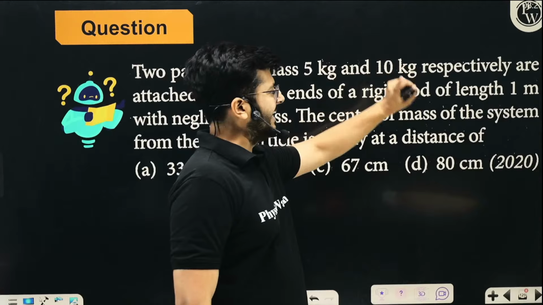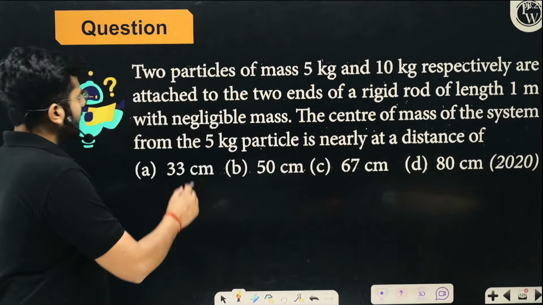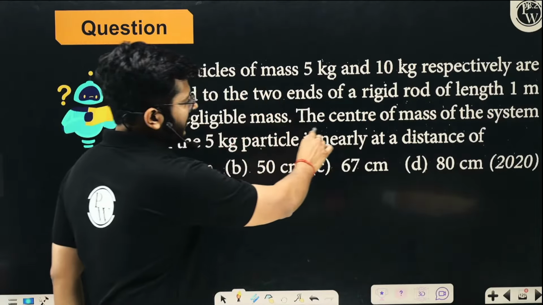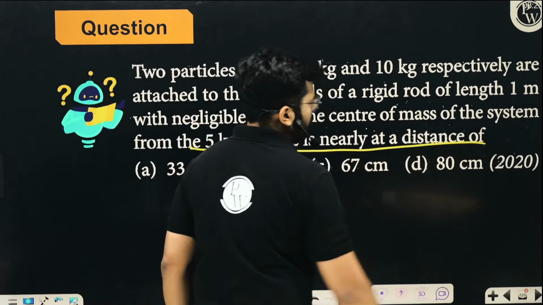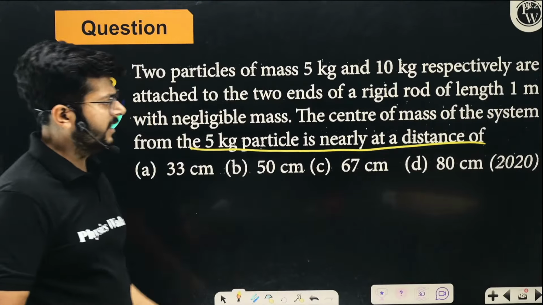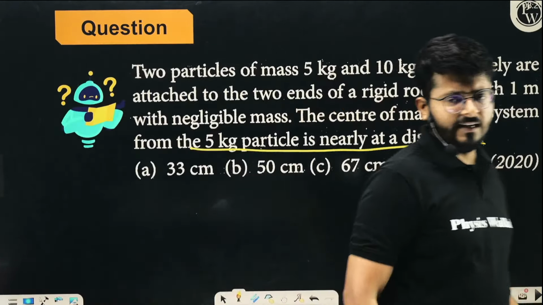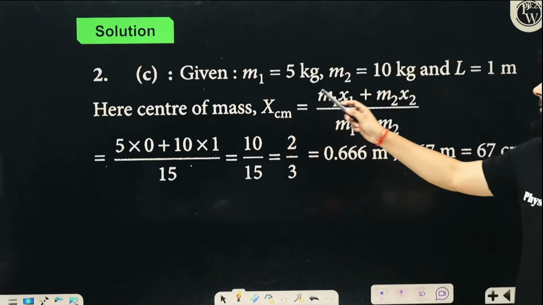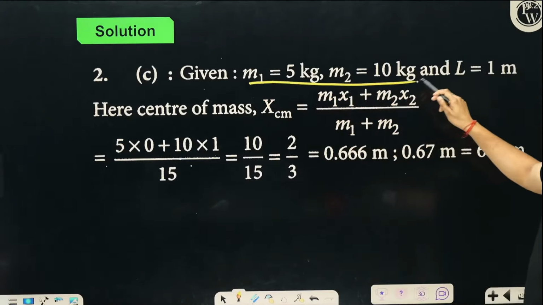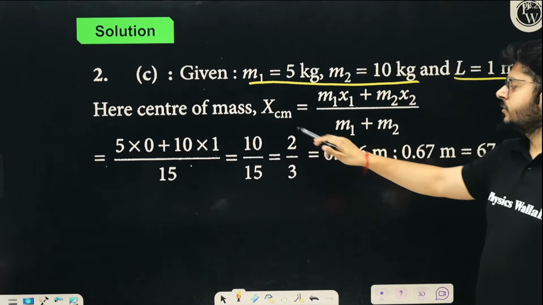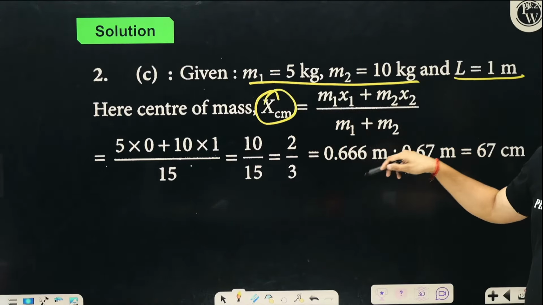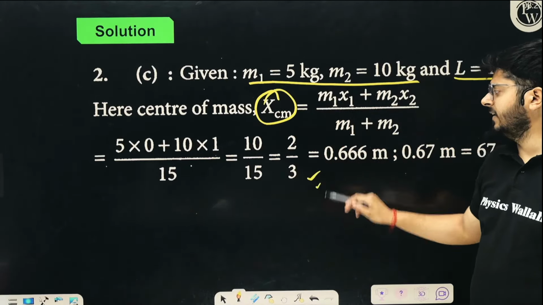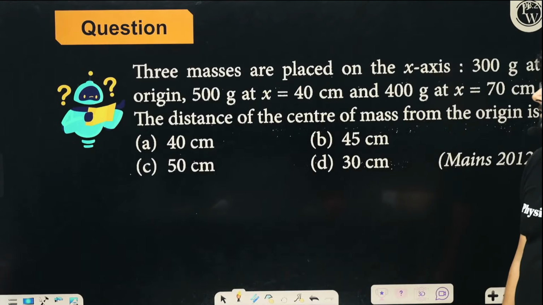5 kilogram object, 10 kilogram object is there, right? And they are attached to this particular thing. The center of mass of the system from the 5 kilogram particle is nearly at a distance of. Similar kind of problem is there. It was asked in year 2020, right? Again, if you think in terms of the problem, masses are given m1, m2, and length is given 1 meter. So the x location of center of mass is going to be m1 x1 plus m2 x2 upon m1 plus m2. Just put the values and you will have the answer 2 by 3, right?